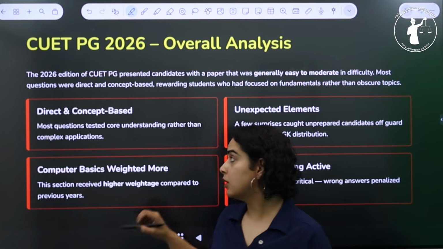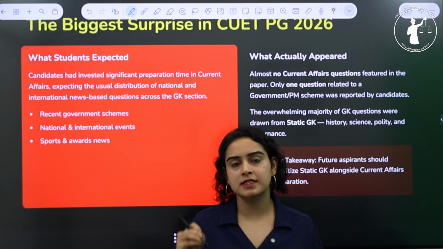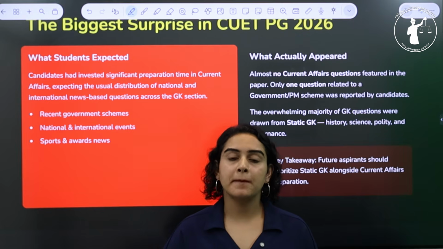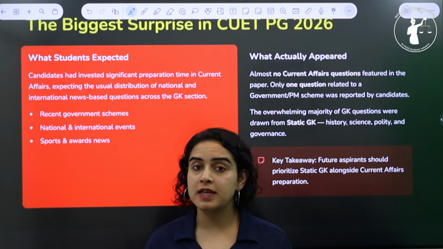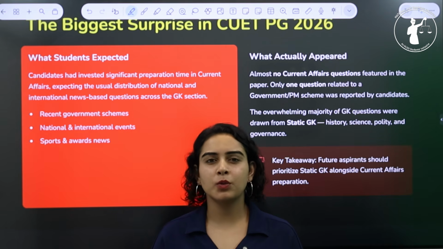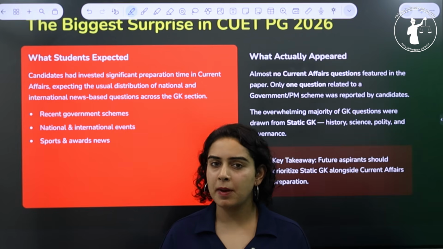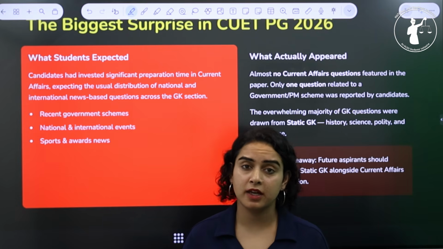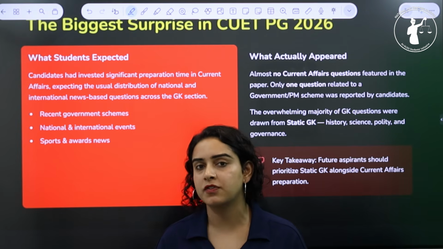Now, let's understand what were the actual surprise elements. One of the biggest surprises in this year's exam was the absence of current affairs questions. Many students had spent months preparing for the current affairs section and surprisingly, there were absolutely no questions tested around that area. Probably only one question related to a government or PM scheme was tested. Apart from that, most of the students have reported that no current affairs questions were there. Most of the GK section was based on static GK and nothing from current affairs was tested.